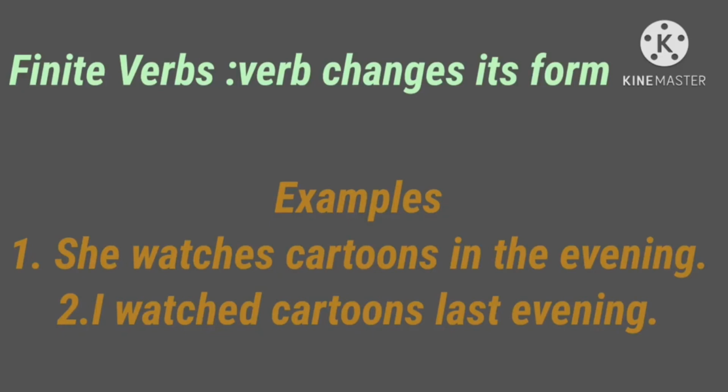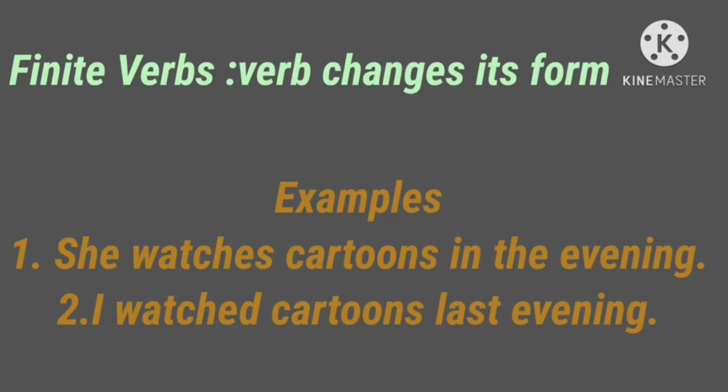Examples: she watches cartoons in the evening. Here, which is the verb? Watches. Second sentence: I watched cartoons last night. Here, which is the verb? Watched. So in the first sentence, watches is the present tense form.